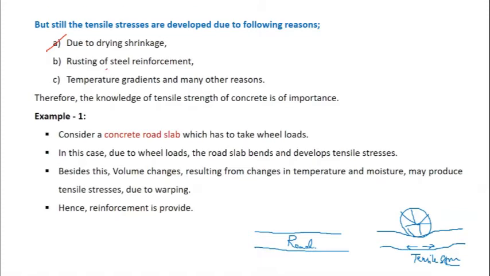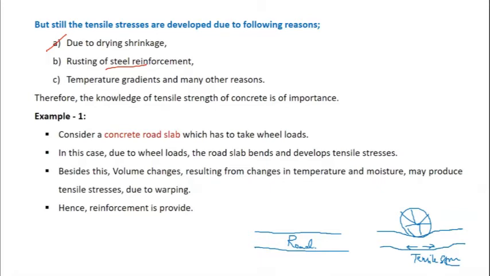And because of rusting of steel, I told you that steel is meant for taking the tensile stresses in beam. If the steel gets damaged because of rusting, what happens is, instead of steel, concrete starts taking the tensile stresses. So that will lead to the crack and failure of the member.